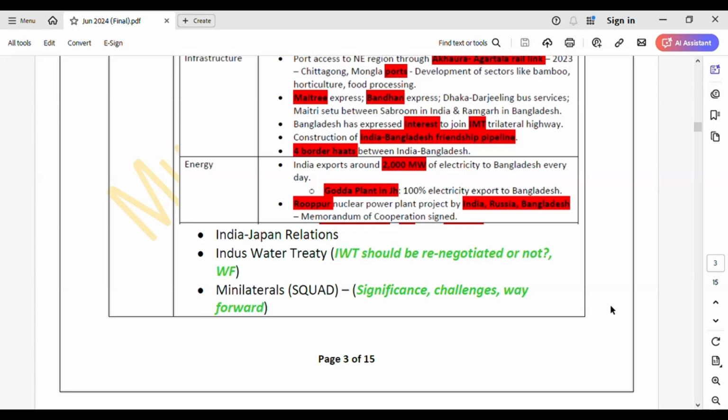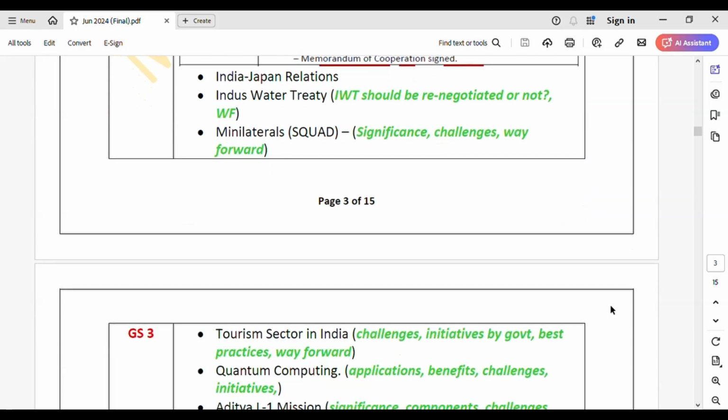And then also what you should be doing is, see what minilaterals are, their significance, and what challenges minilaterals could pose, and a way forward. Introduction, conclusion, right? So this way you have to cover.